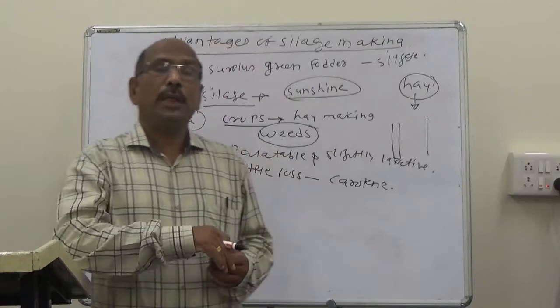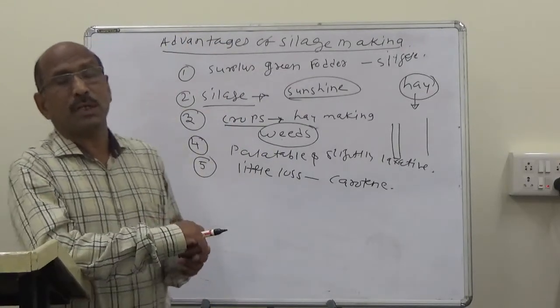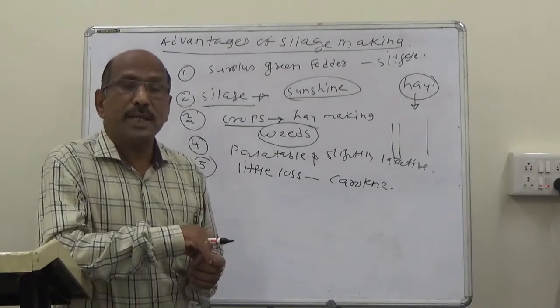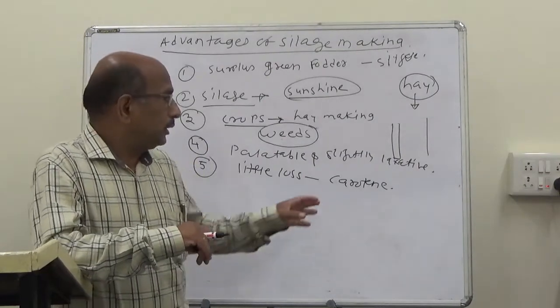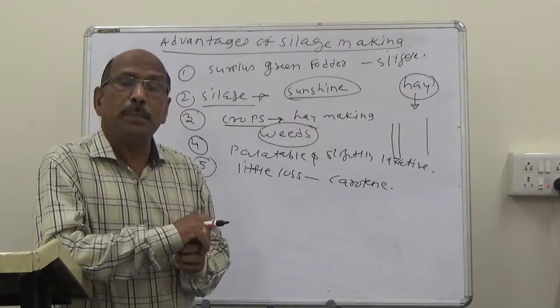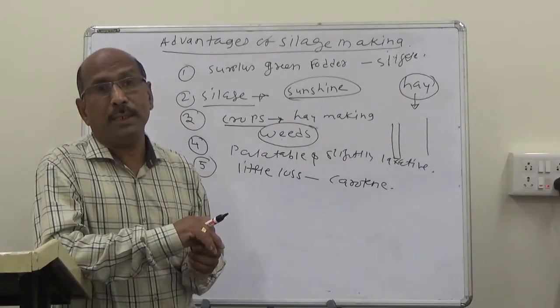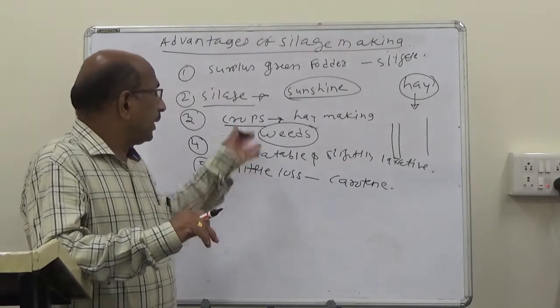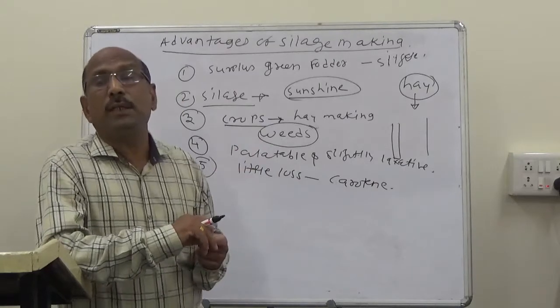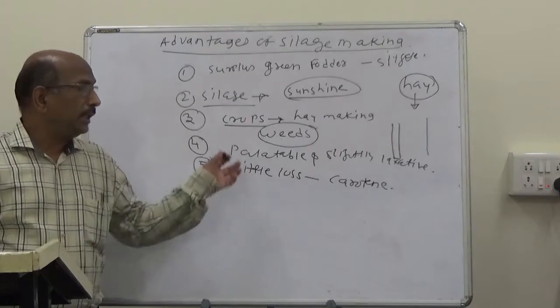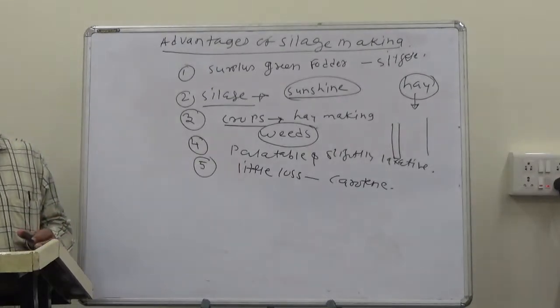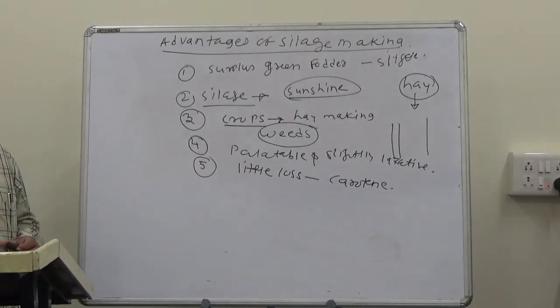Carotene is the yellowish substance present in all green leafy fodders. This carotene is the precursor of vitamin A. So this is the fifth advantage of silage: there is little loss of carotene, and carotene is the precursor of vitamin A.